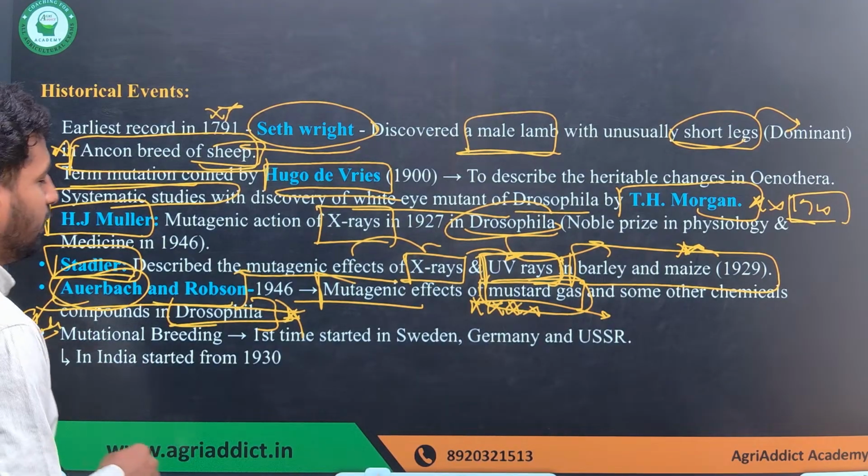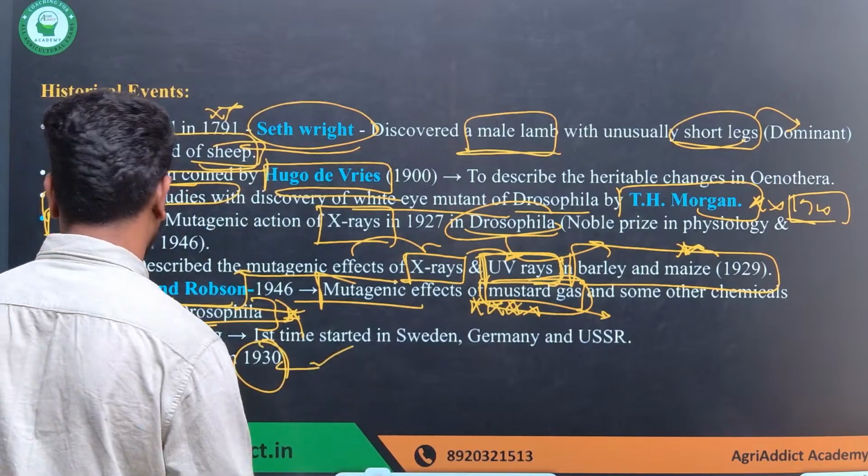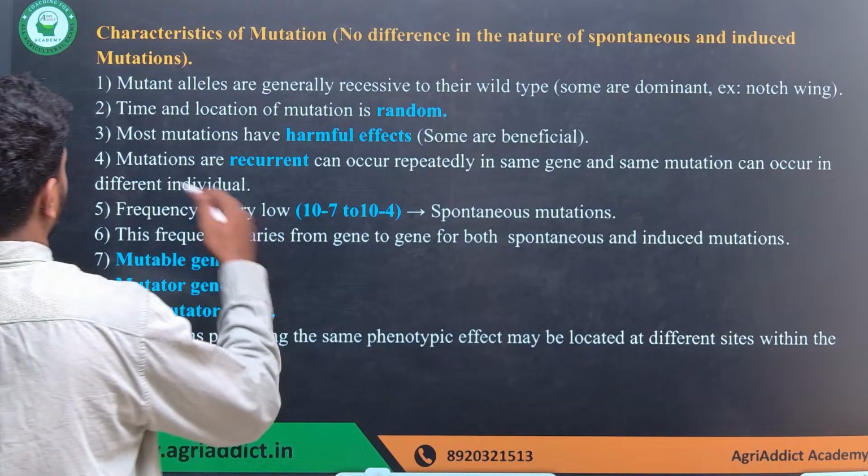Okay, and mutational breeding, for the first time it started in Sweden, and in India it was in the 1930s where the mutational breeding started in plant breeding. Next one, characteristics of the mutation, it's the most important one. You have to remember all of these things.